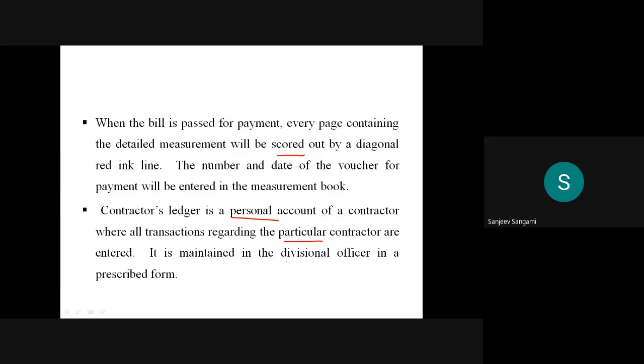It is maintained in the divisional offices in the prescribed form. One contractor ledger will be there. Whatever payment is made to him will be maintained there, time to time, whatever transactions are made. It has to be kept in the government offices.